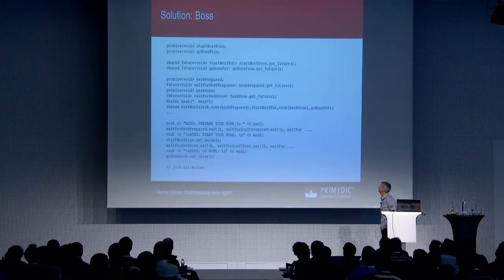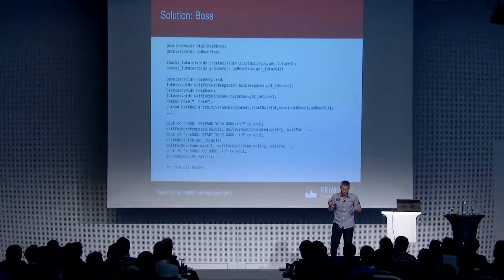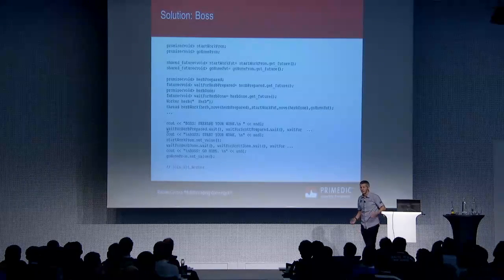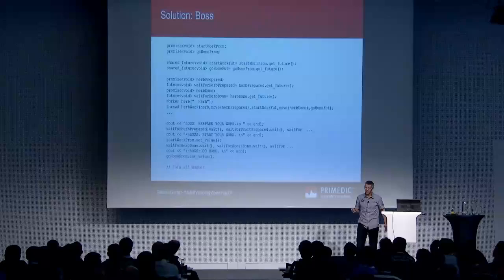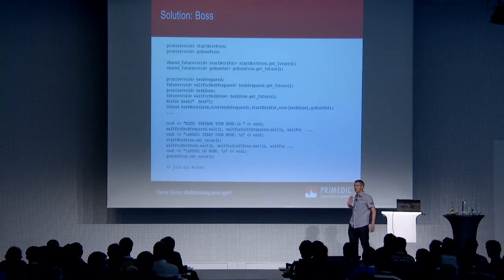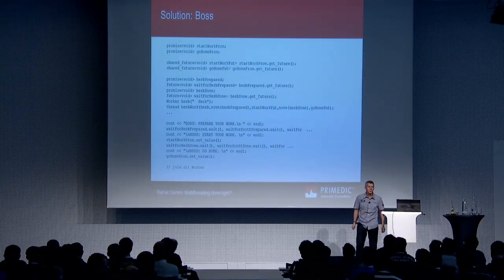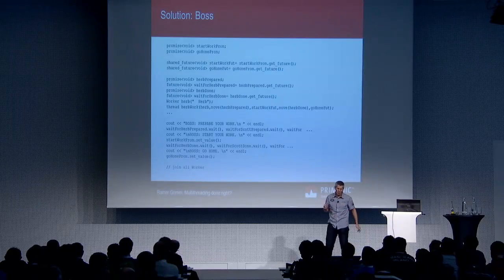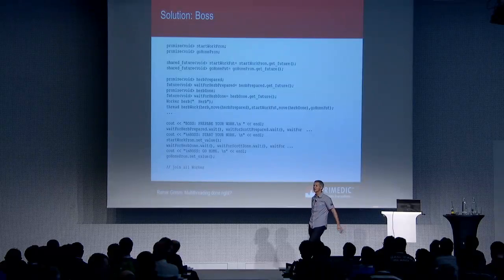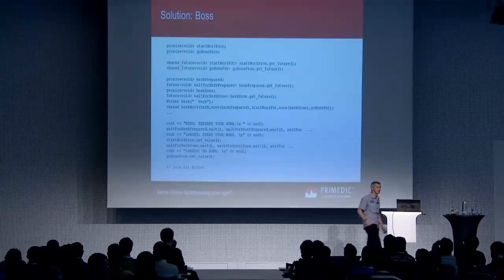So that's the boss. Now it looks a little bit different. What you have to think about is that we have a start work promise and a go home promise. The boss uses these promises to shout to all his workers, start your work, and to shout to all his workers, go home. These are two data channels. Each worker also needs two data channels: one to say to the boss, I'm done with my preparation, and one to say to the boss, I'm done with my work. That's what I described here in a few words. I will show you in code.